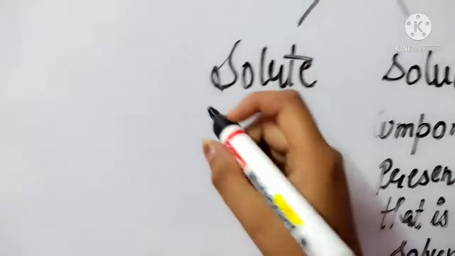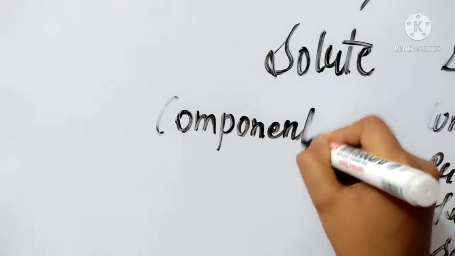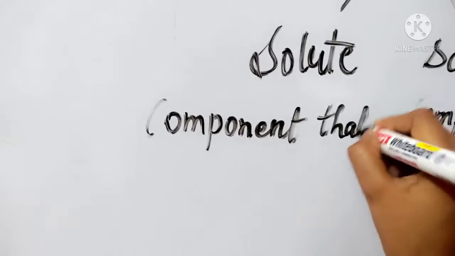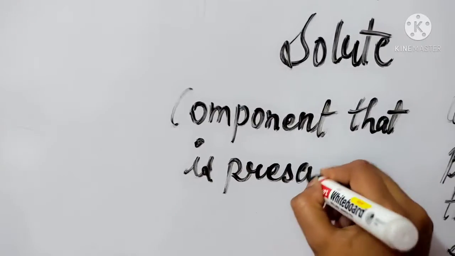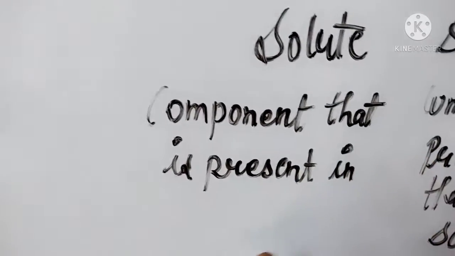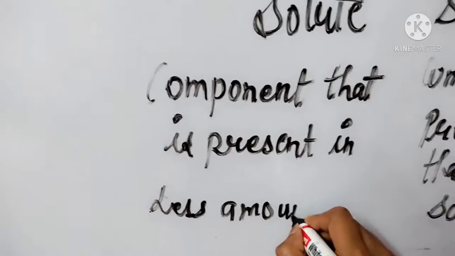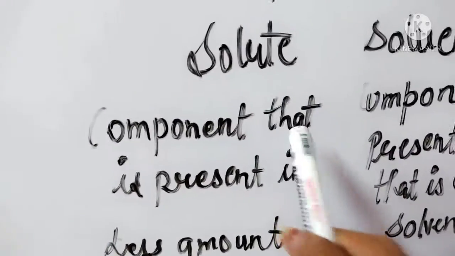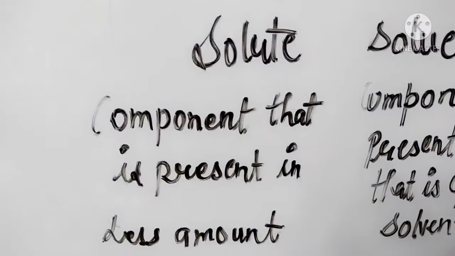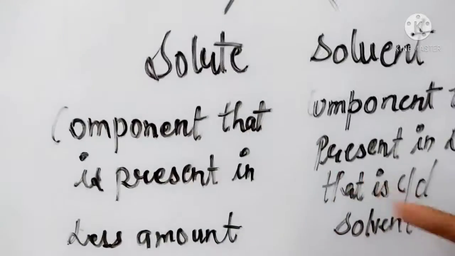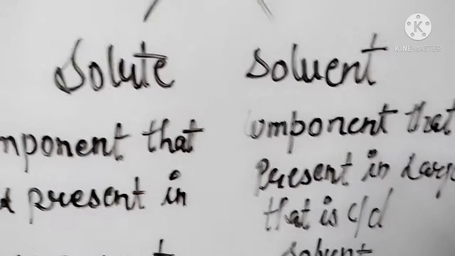What is solute? The component that is present in less amount, that is called solute. The component which is less in amount in the solution is called solute, and when the component is present in large amount in the solution, it is called solvent.